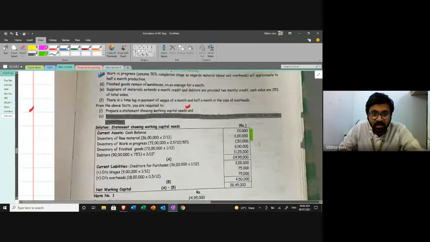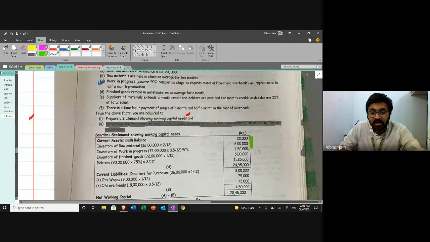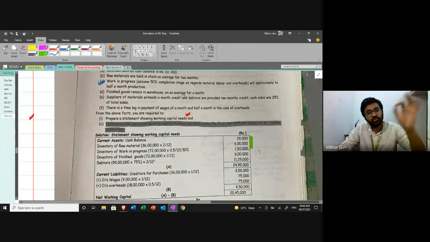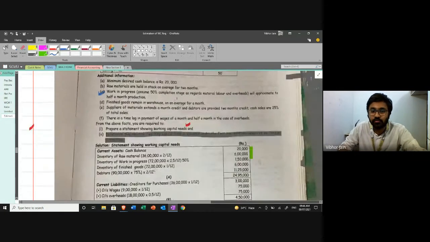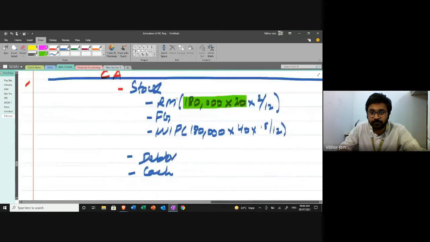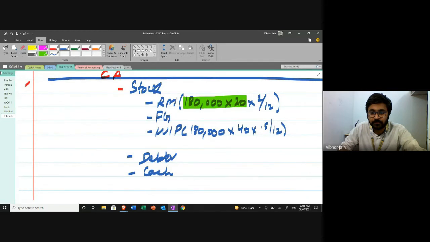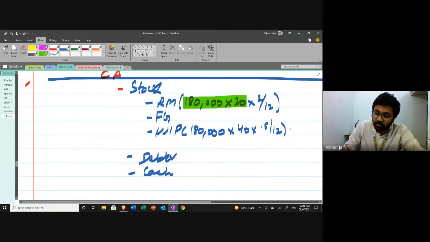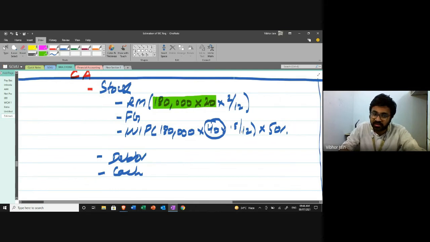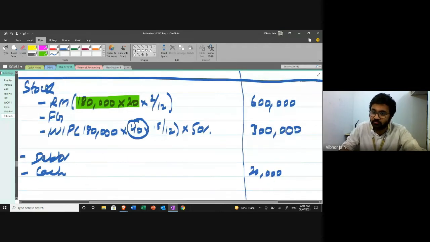Next we're talking about finished good. Finished goods remain in the factory for 1 month. So for finished good, everything is complete, 100%. Yes, also I'm going to multiply this by 50%. Why? Because it is not 100% complete. This amount is not 100% complete. It is only work in progress. So it would be 50%. This amount would become 1,50,000.